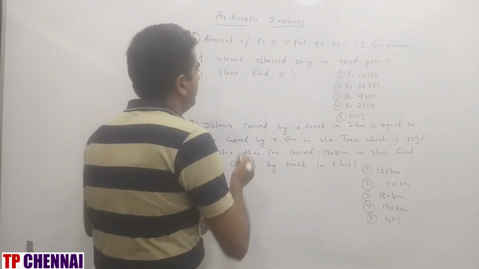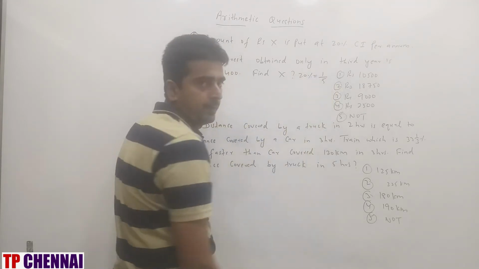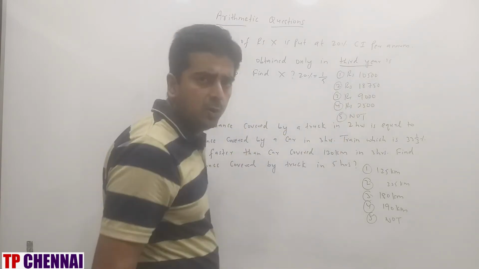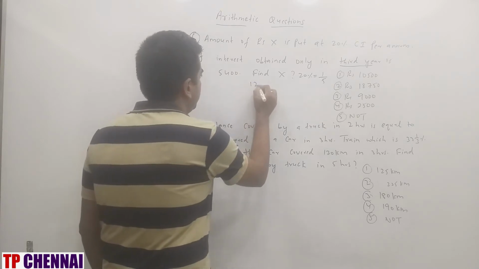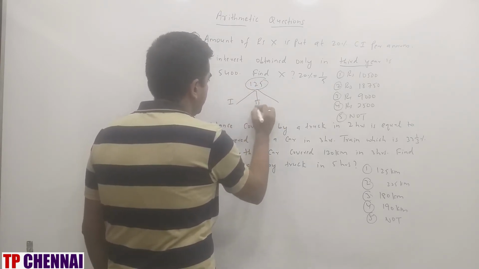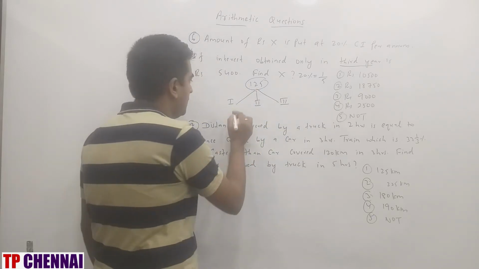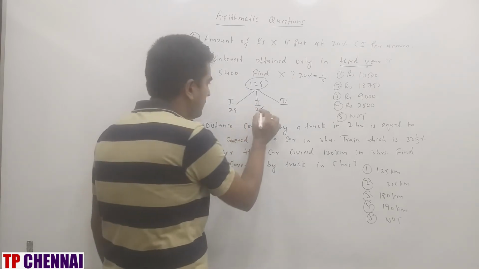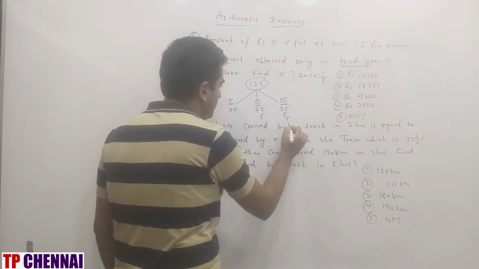20%, what is the fraction value? 1 by 5. And the time they have given you is the third year. That means assume principal is 5 power 3, which is 125. This is the first year, this is the second year, this is the third year. First year, 20% of 125 is how much? 25. Second year, 25 will come. Again, 20% of 25 is 5. Third year, 25 will come, this 5 will come, this is 5, this is 1.